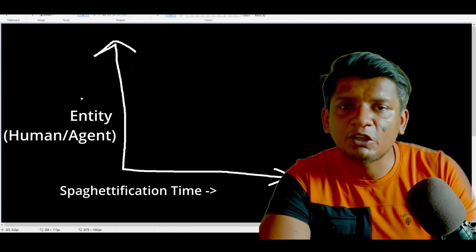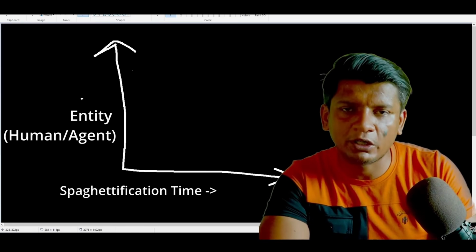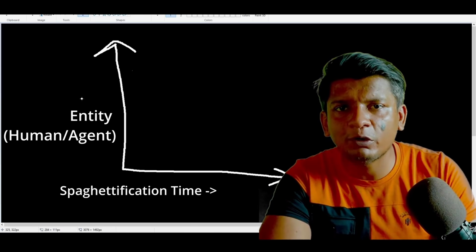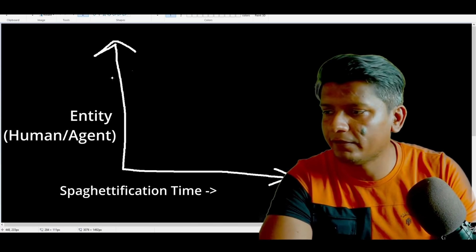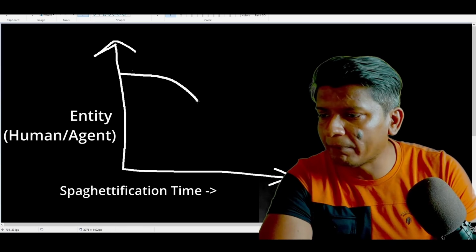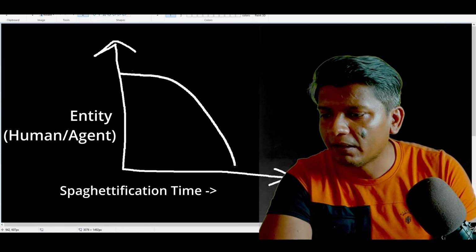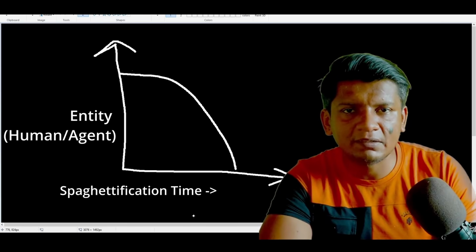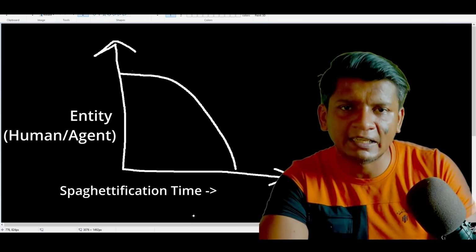So let's talk about the human software engineers for me to get my point across. Let's say that you hired a college dropout. So this is how it would look on the XY axis right here. It would start off just fine, but the line to spaghettification will plummet as time goes by. Because you know why? They are a college graduate. They don't have that much experience to deal with architectural decisions building up over time.